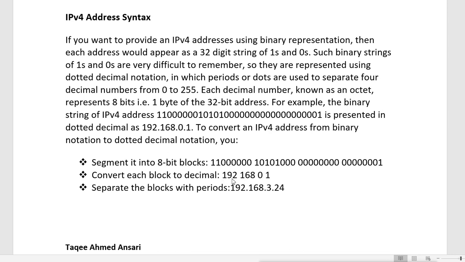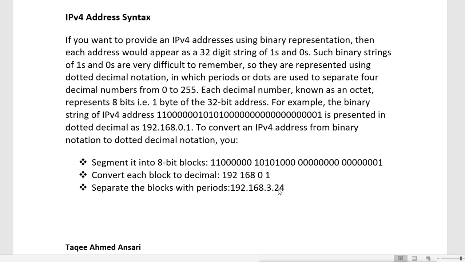So when you convert this 32 digit string of binary into decimal, you get this 192 first part, 168 second part, then 0, then 1. Now we divide them by using dot. So separate the blocks with periods, and periods are dot. So after 192 dot, 168 dot, then it should be 0 dot, then some other number. So it is like 192.168.3.24.